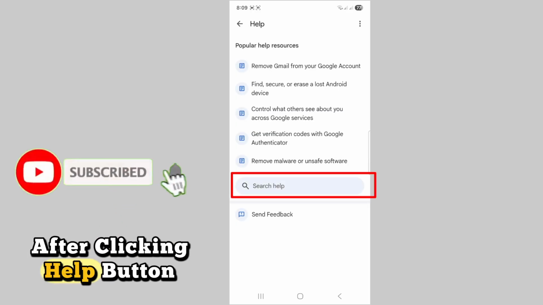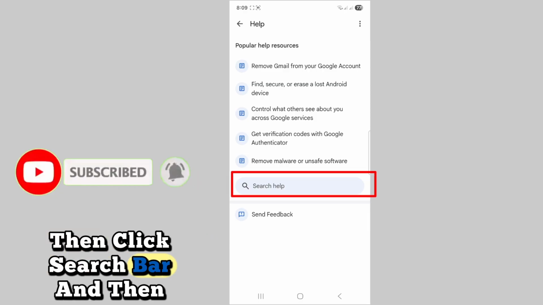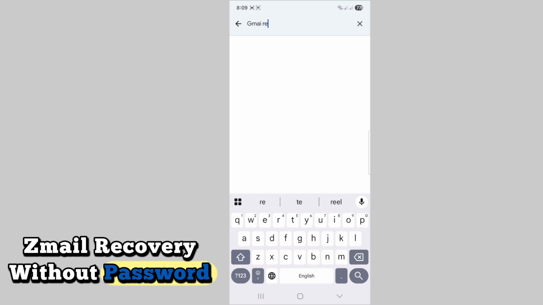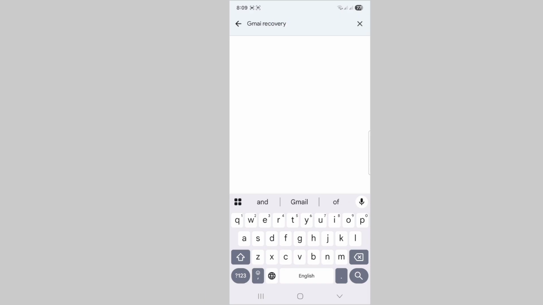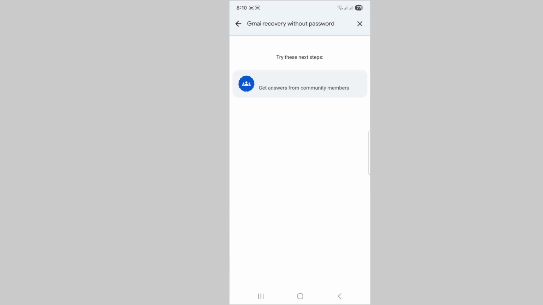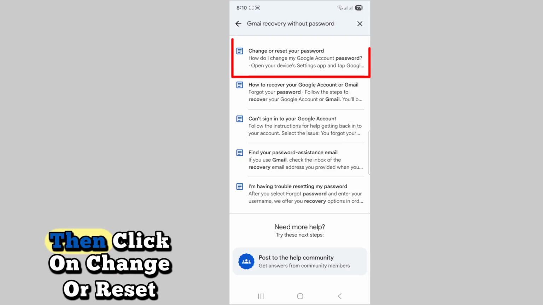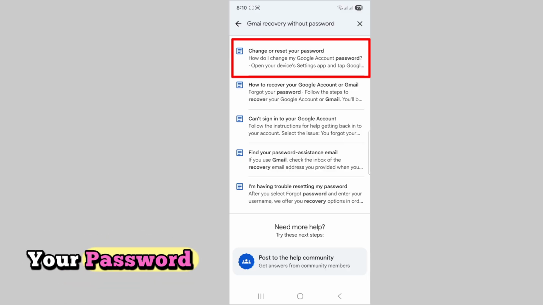After clicking the Help button, click on the search bar and search for Gmail recovery without password. After clicking Gmail recovery without password, then click on change or reset your password.